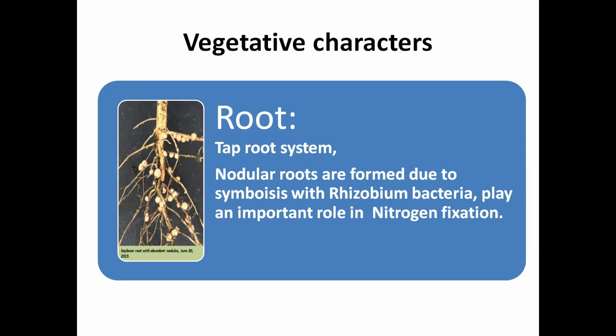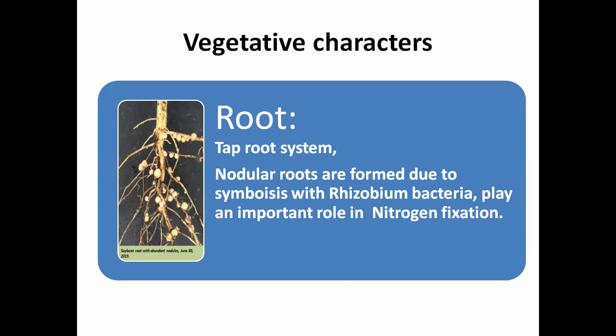So these nodular roots provide the shelter for the symbiotic bacteria called Rhizobium. Rhizobium bacteria fix the atmospheric nitrogen from the gases, forming ammonia, and provide this fixed nitrogen to the plants of the Fabaceae family.